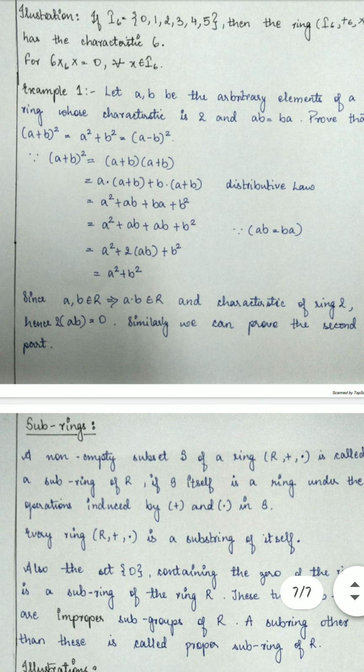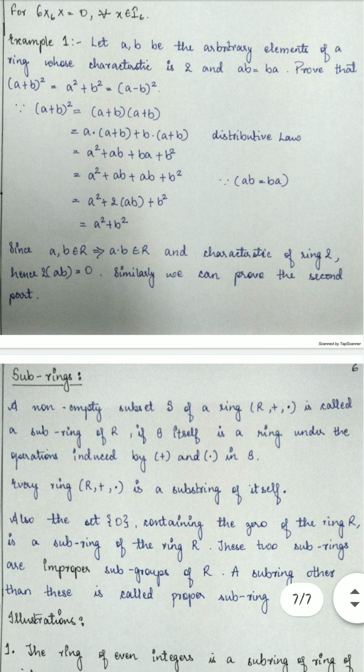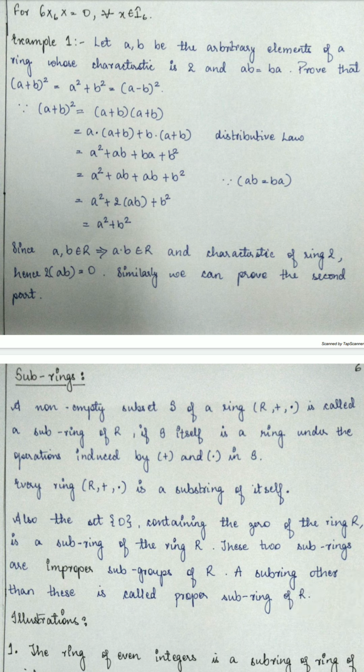Since we know that (A plus B) square equals (A plus B) into (A plus B), we can write it as A dot (A plus B) plus B dot (A plus B) by the distributive law, which will equal A square plus AB plus BA plus B square, which can be written as A square plus AB plus AB plus B square, since AB equals BA, which will be equal to A square plus 2AB plus B square.